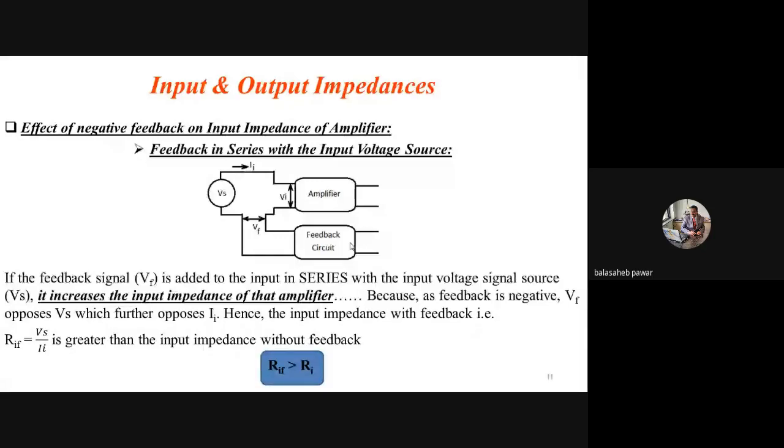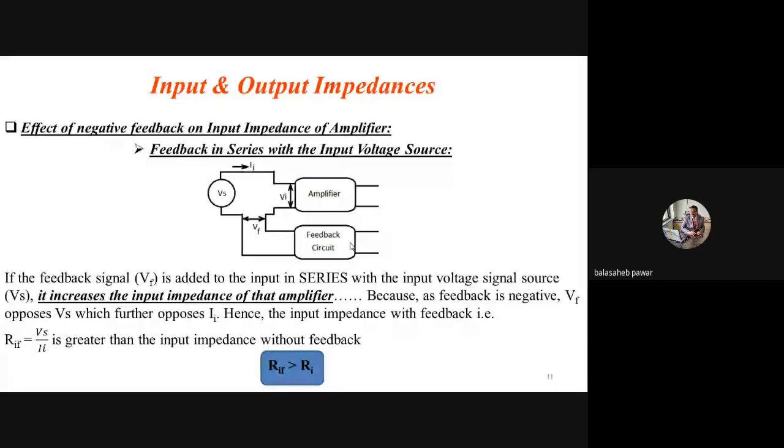So we have to check the effect of negative feedback on input impedance, that means the impedance looking from the input side of that amplifier. We're going to observe the effect of negative feedback for both types of mixing, either series mixing or shunt mixing.